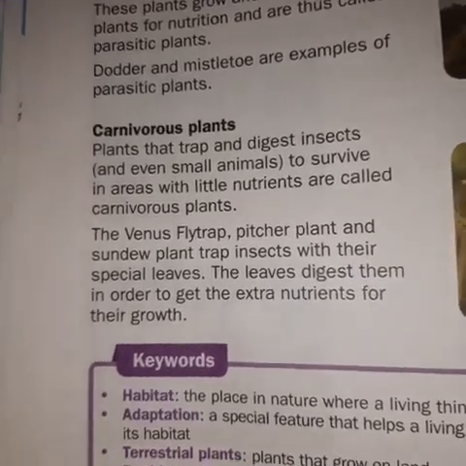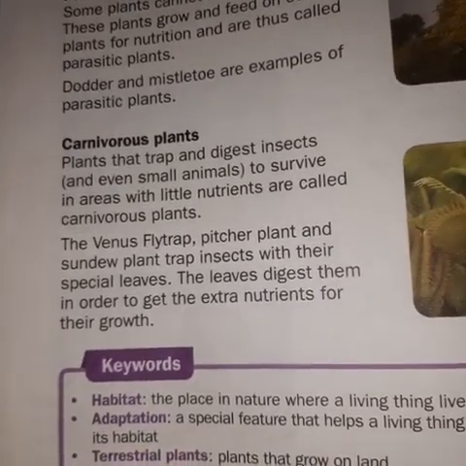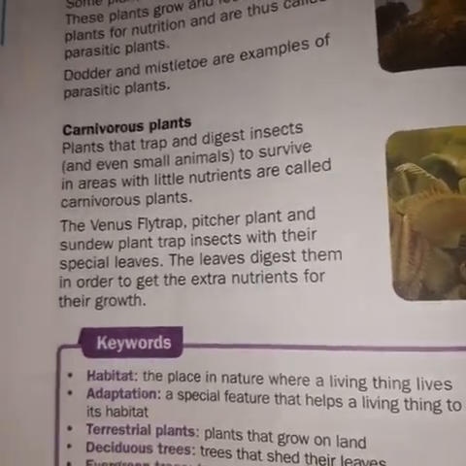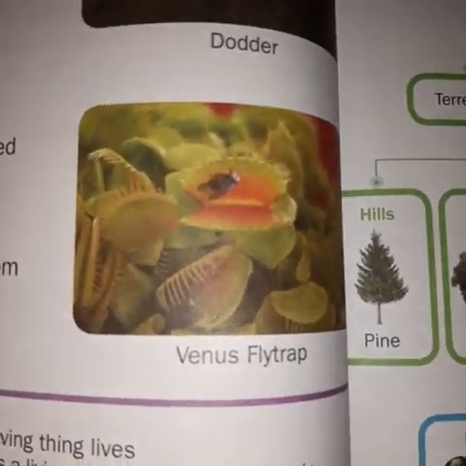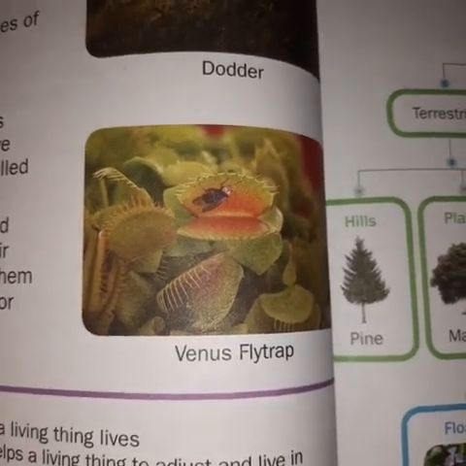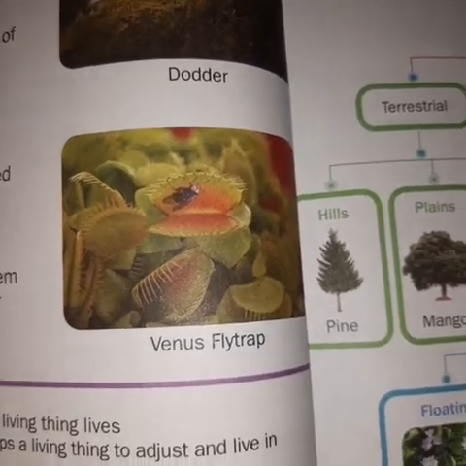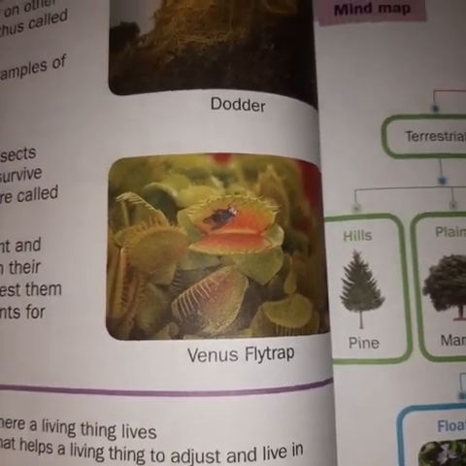They trap smaller insects in their special leaves, and the leaves digest them to get extra nutrients for their growth. This is your figure of Venus flytrap, an insectivorous plant which gets its nutrients from smaller insects like houseflies.